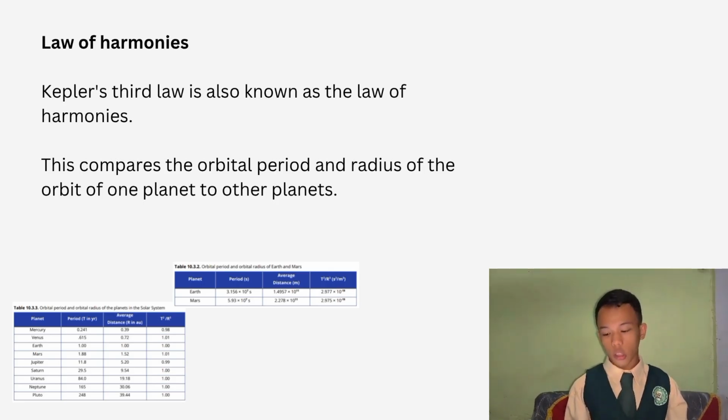This comparison is that the ratio of the square of the periods to the cube of their average distances to the Sun will be the same for every planet. For example, look at the